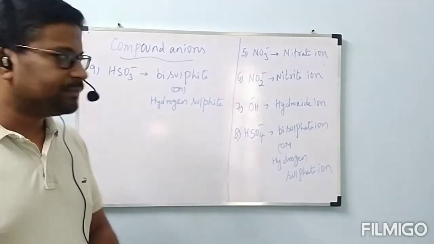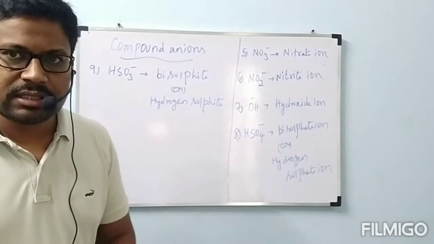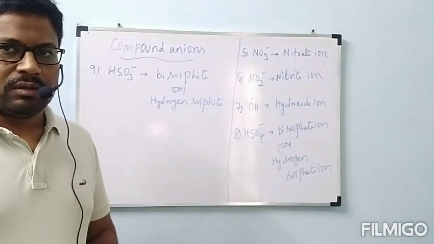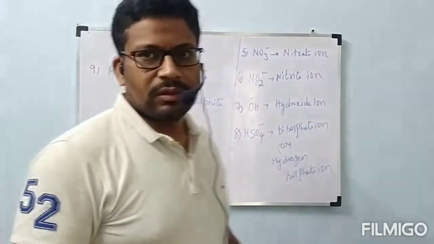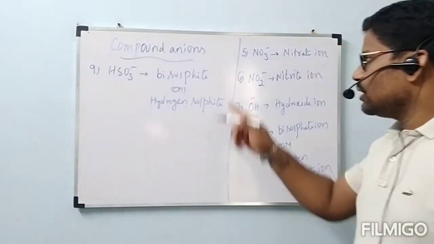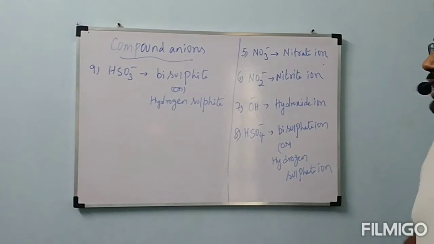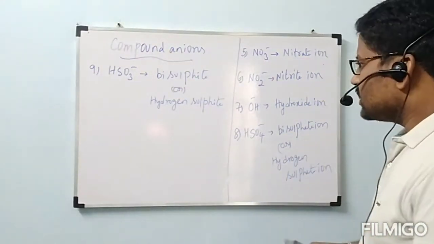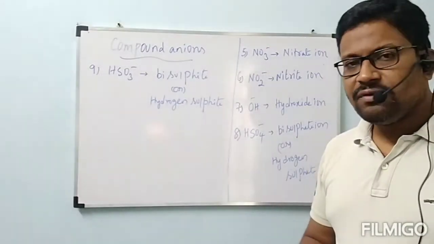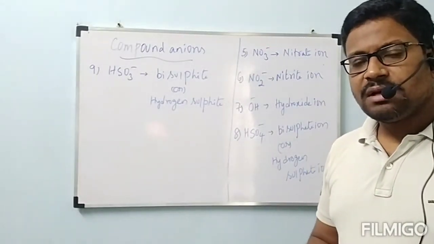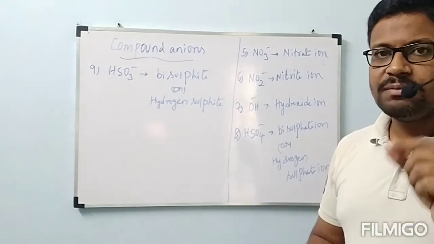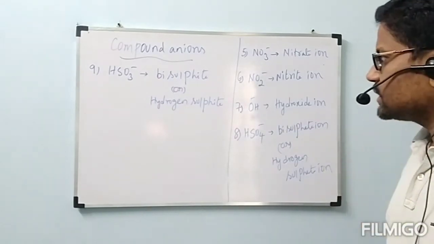Now we will go through the next concept, that is how to write the formula of the compound. Before going to that, totally how many compound anions did we write? Totally 9. These are all important compound anions. If you know them, we can write the formula of so many compounds. Okay, now let us see.